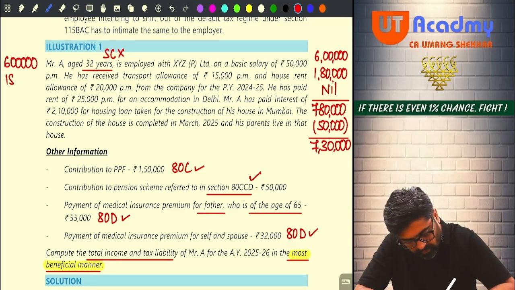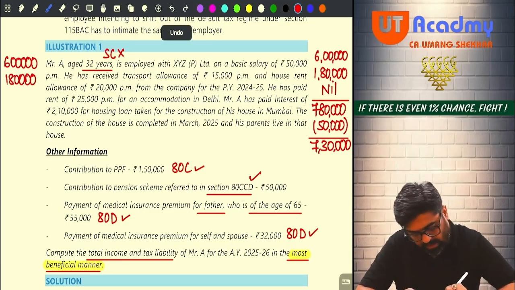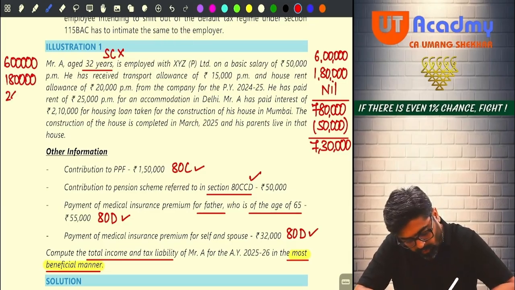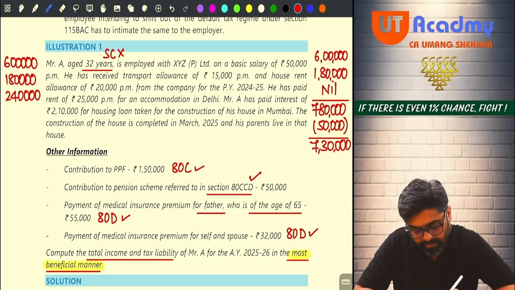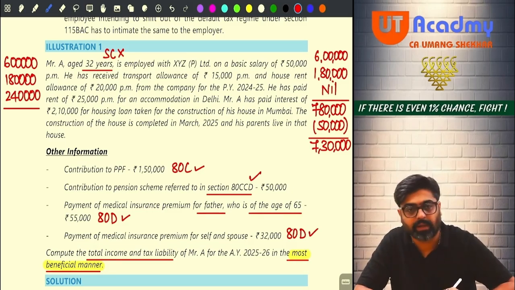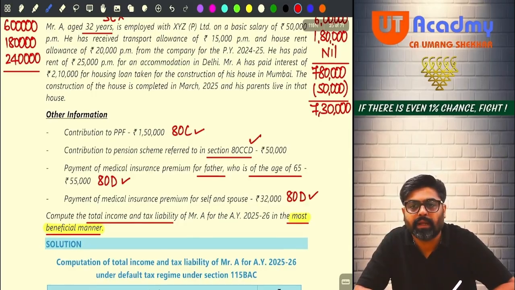1 lakh 80 will remain the same. And 2 lakh 40,000 HRA will now be taxable for him fully. Okay. So the total will be 7 lakh 80,000 plus 2 lakh 40,000, which is 10 lakh 20,000, right? 10 lakh 20,000.